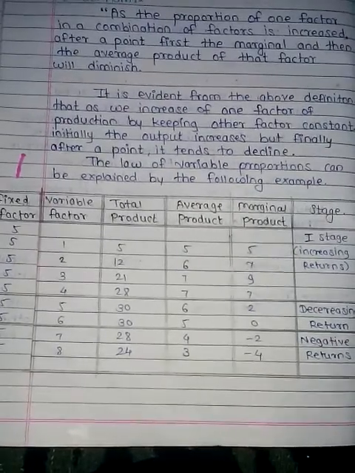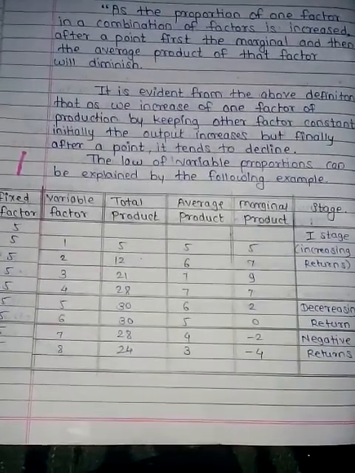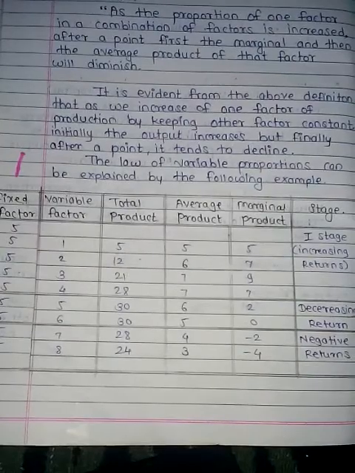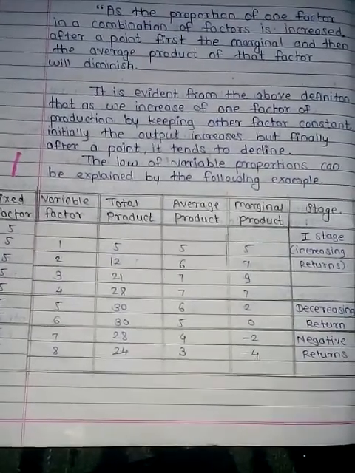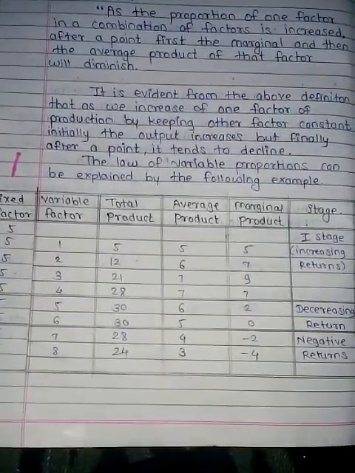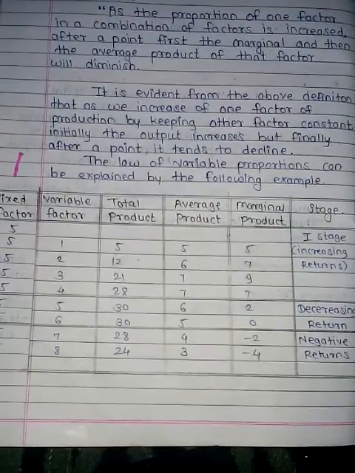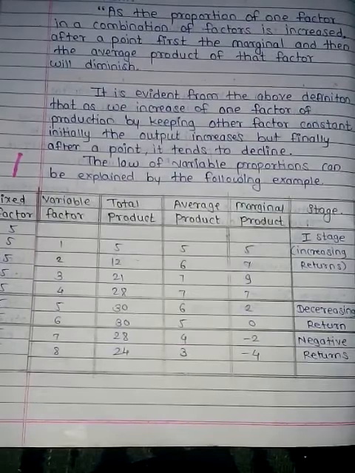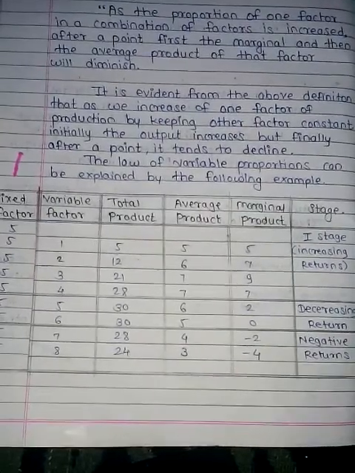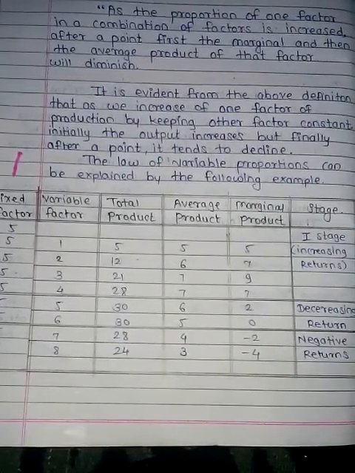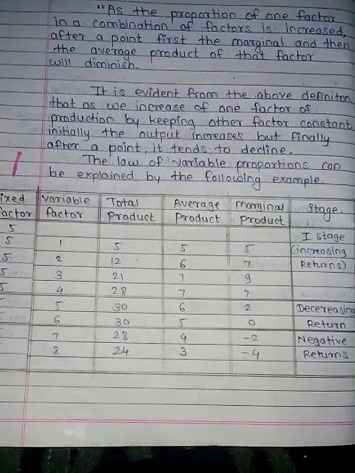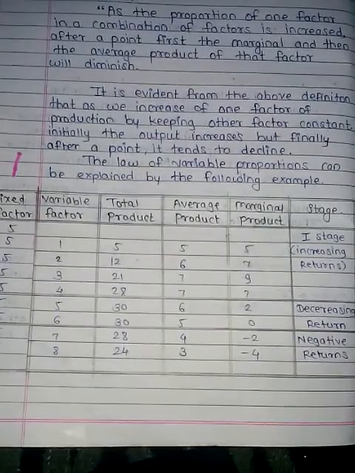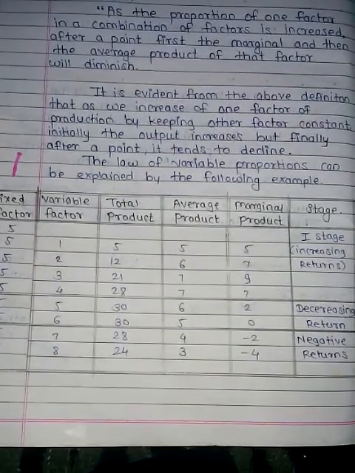After some time, the producer increases the variable factor, that is the labor. He engages 7 variable factors of labor and 8 variable factors of labor. He gets, serially, 28 total production, 4 average production, and -2 marginal production.